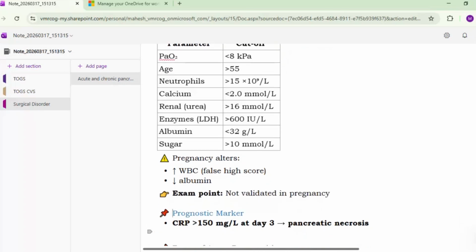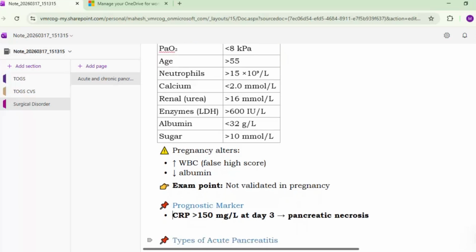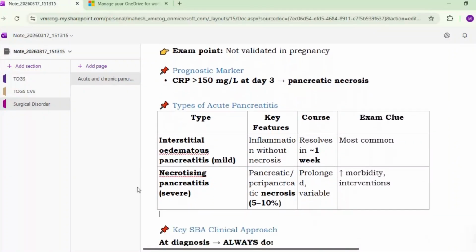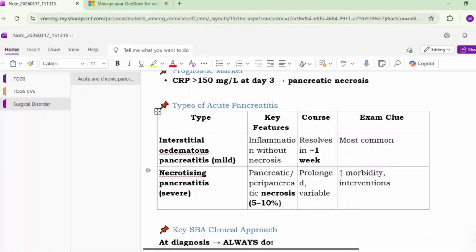So a CRP level more than 150 milligram per liter on day 3 is suggestive of pancreatic necrosis. Okay, so this also you should remember when there is deterioration, because in moderate cases there will be organ failure, but there will be resolution within 48 hours. But if the CRP is more than 150 milligram at day 3, that is pointing towards deterioration leading to pancreatic necrosis.